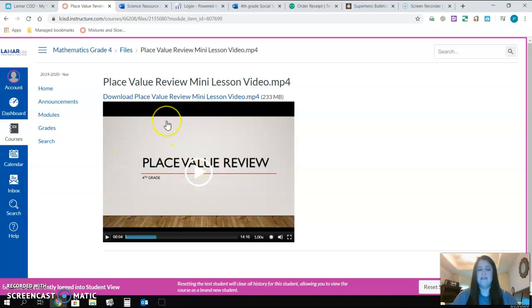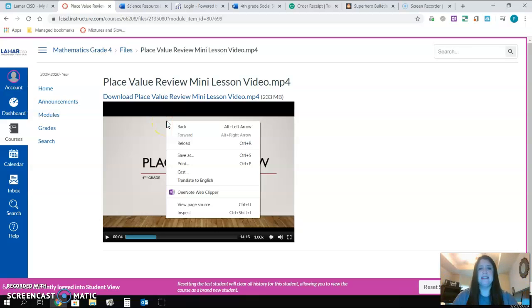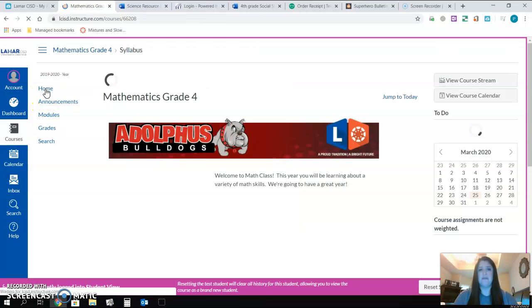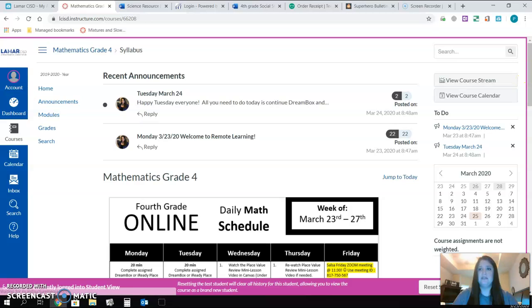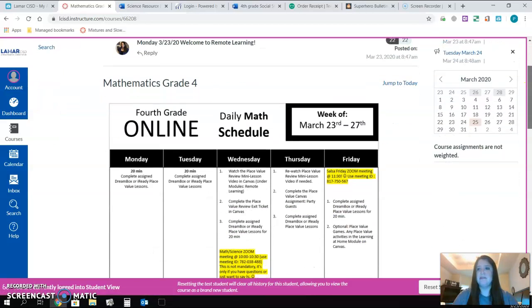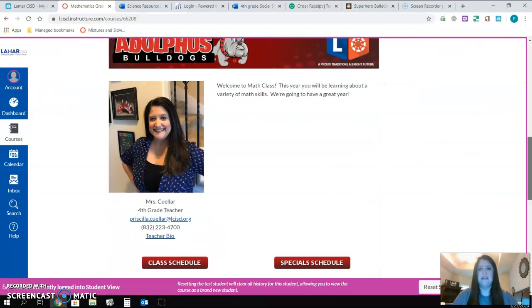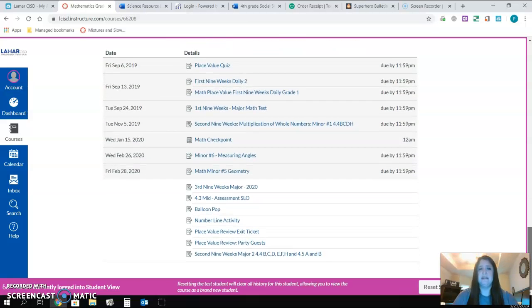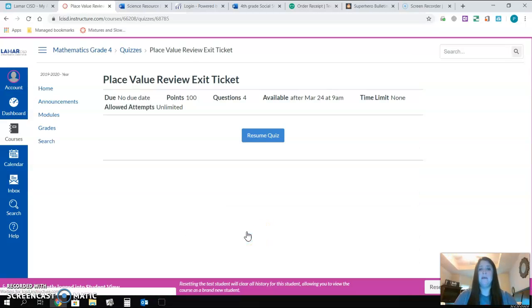After you've watched the video, you might be thinking, okay, where's the exit ticket? How do I get to that? Just go back to where it says home, to go back to the home page in your math course. Scroll all the way down, just like we do in class whenever you had to submit your answers in Canvas. Here are different assignments that we've already done earlier in the year. Right here it says place value review exit ticket. You click on that and it should open it right up.